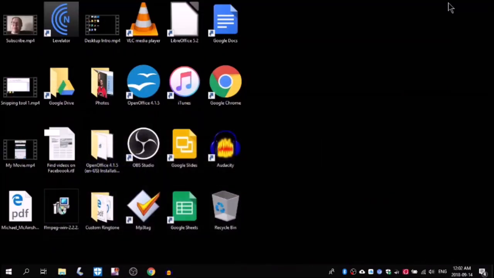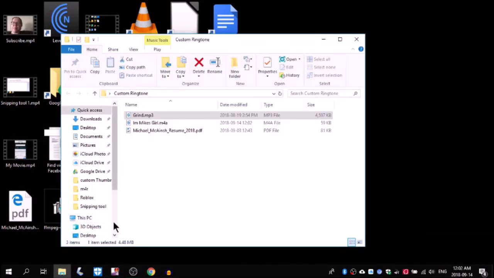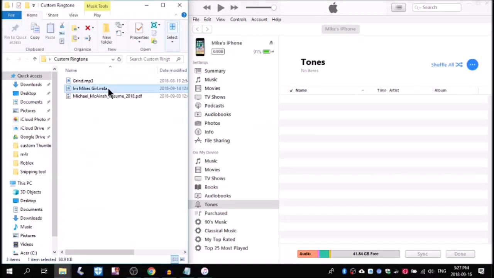Let's go find it. Minimize that window and open the location where you saved the file. The exported file is right there, called mikesgirl.m4a. Next, you'll need to import the file into iTunes.